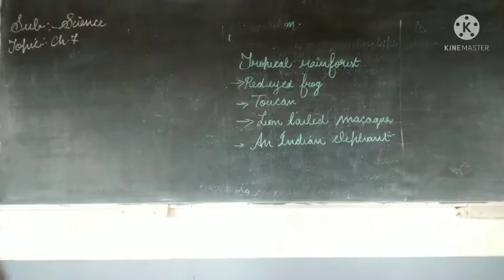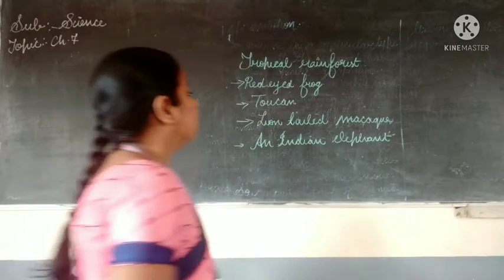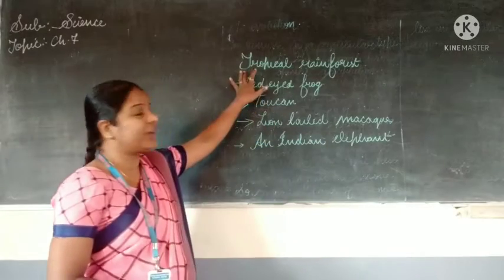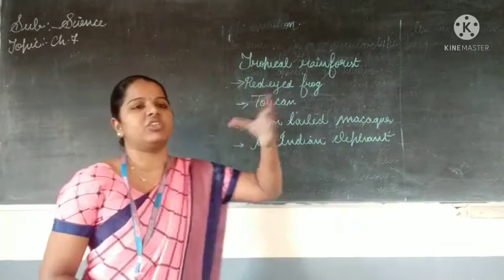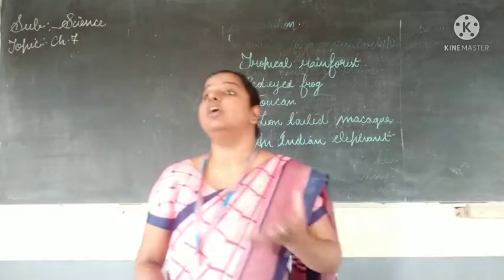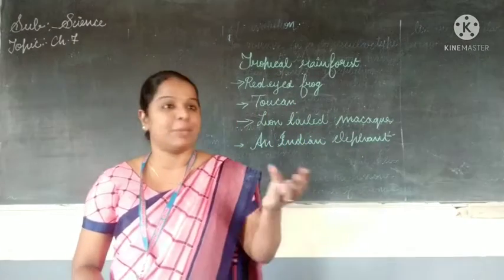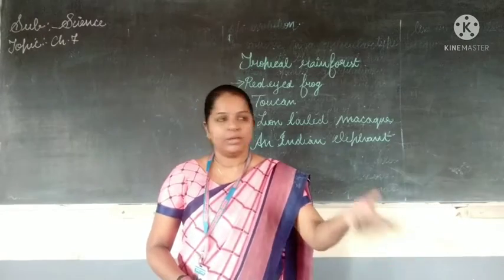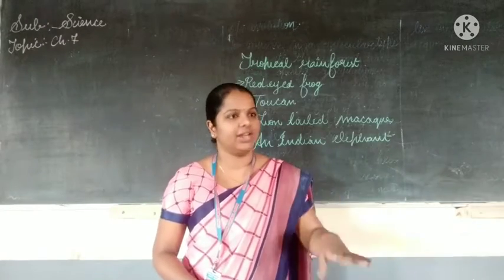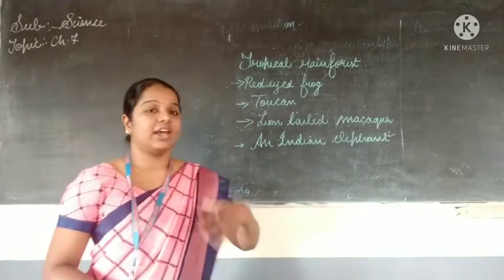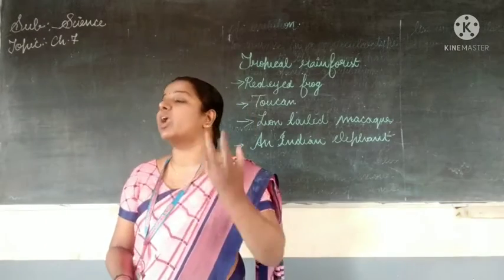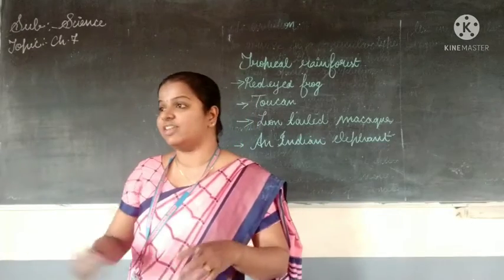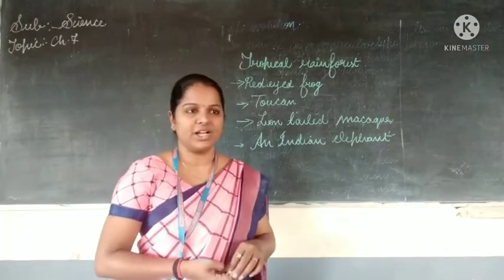Understood, students? And then we saw about the different animals in the tropical rainforest. Why is the population more? Why are there more animals in the tropical forest? The reason is that the climate is good. Rainfall is there for several months. Rain comes occasionally. Understood? So the food and the climate are suitable for animals to stay over there. So the animal population is more in the tropical forest.